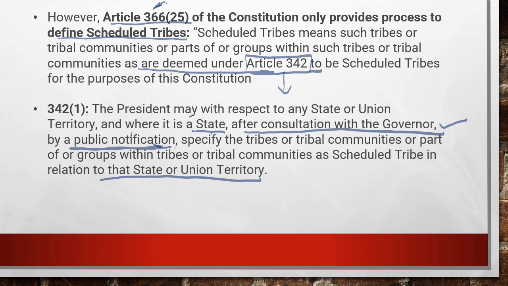Then this recommendation, as we have already seen, must be forwarded to the Tribal Affairs Ministry, then to the Registrar General, then it has to be sent to the Cabinet for approval. Later the President must give assent after the cabinet approval. In this way, if the President gives such approval for the entry, with the recommendation of any state or union territory, then that community gets the entry under Article 342. If it got the entry under Article 342, according to Article 366, we consider it a scheduled tribe.